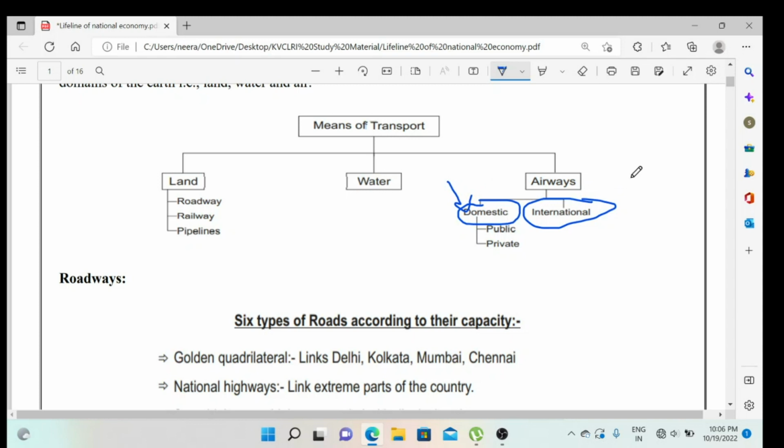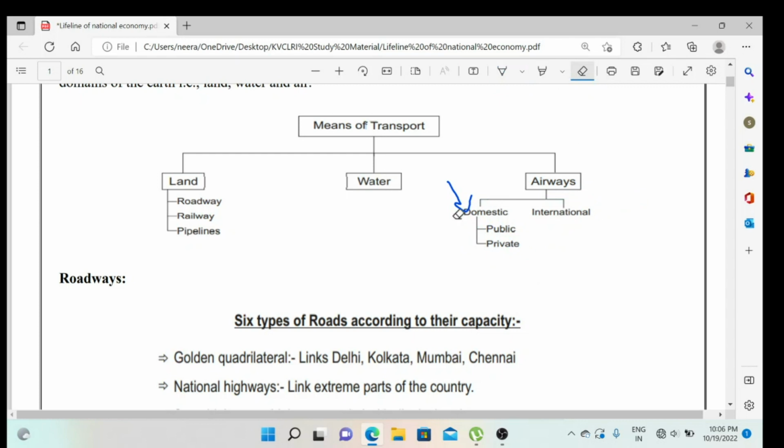or domestic flights. At the same time, if you are traveling to other countries, it means we have to take international flights. Here we have divided this into two parts, that is public airlines and private airlines. Most of the airlines in India are private airlines.